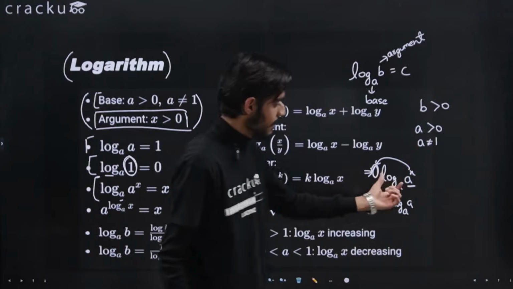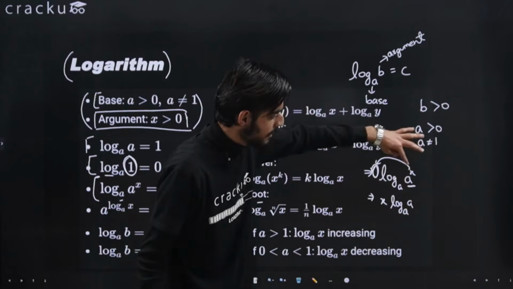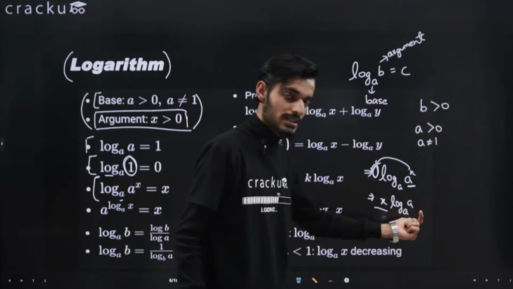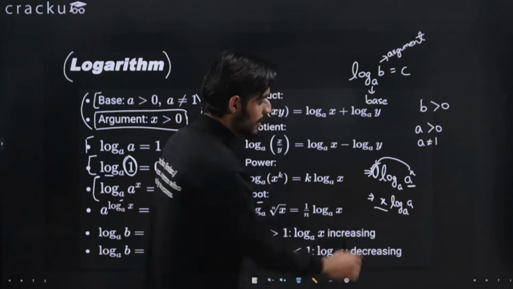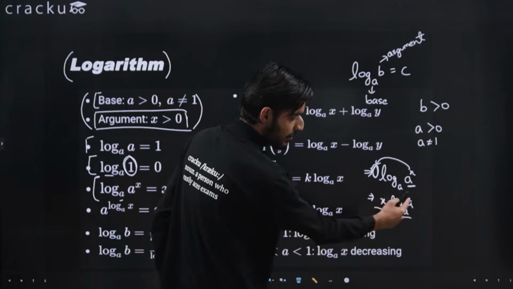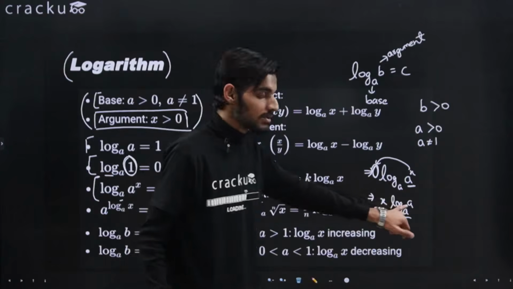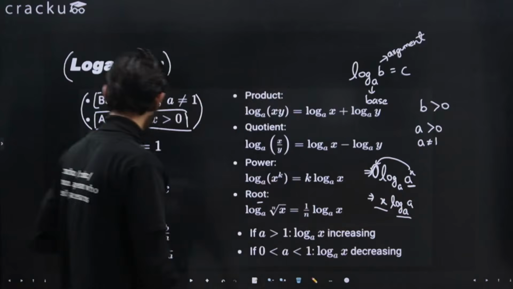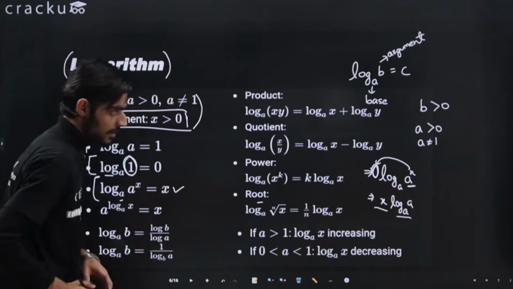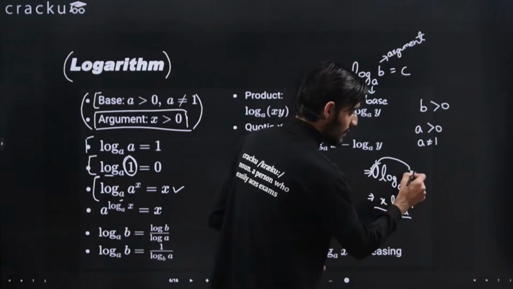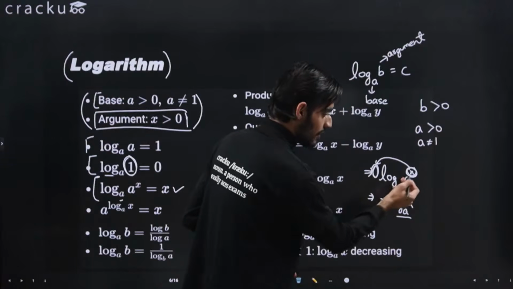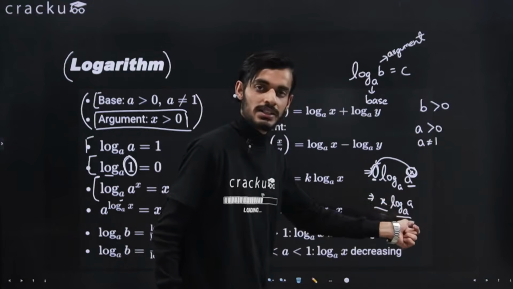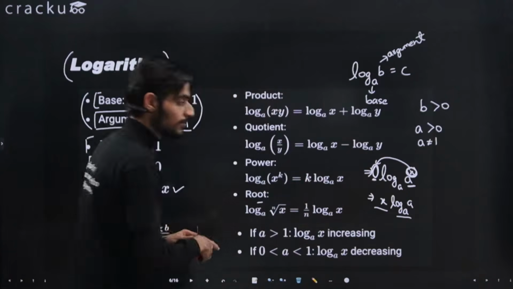So if there is any term written in this particular order, we can take the power to the front and write it as x multiplied by log base a of argument a. Now you know that if the argument and base are the same, then the value of this term will be equal to 1. So x into 1 will be equal to x. The important thing is that whatever power is here, we can just take it to the front: x multiplied by log base a argument a. I hope this is also clear.